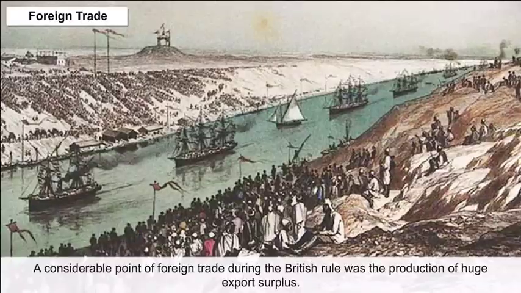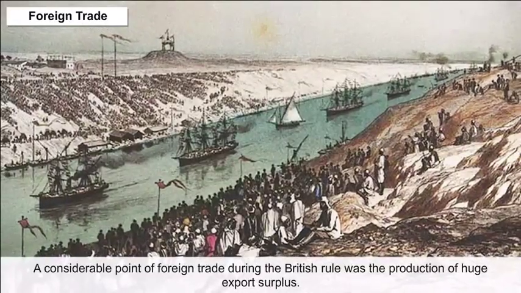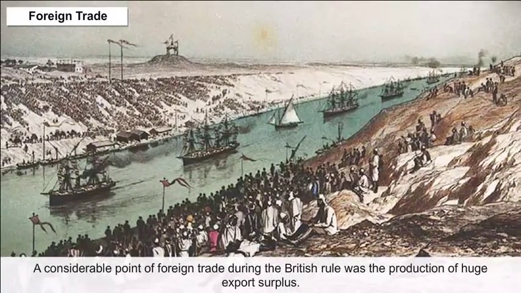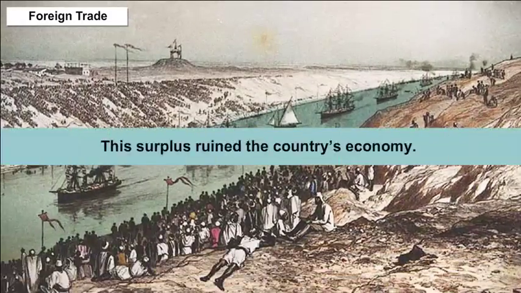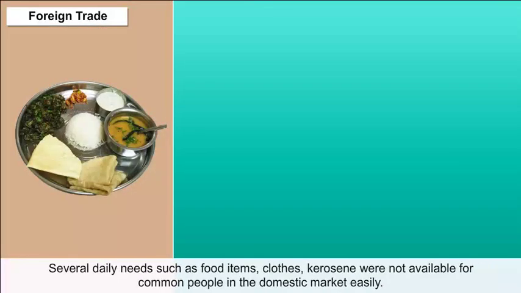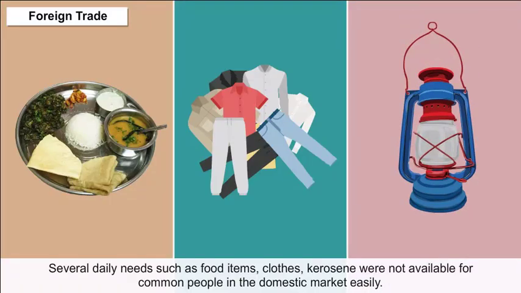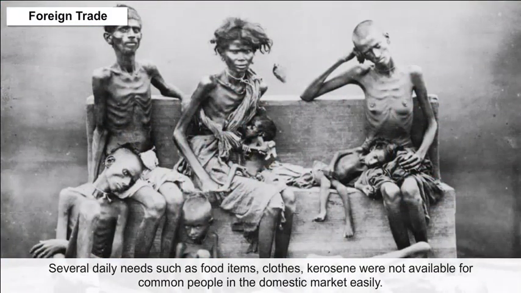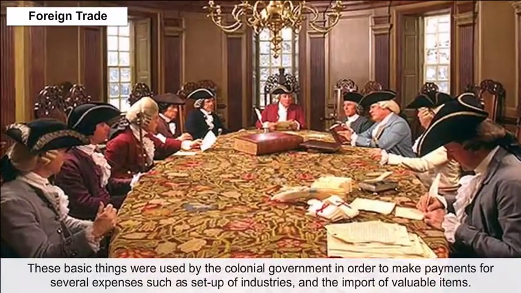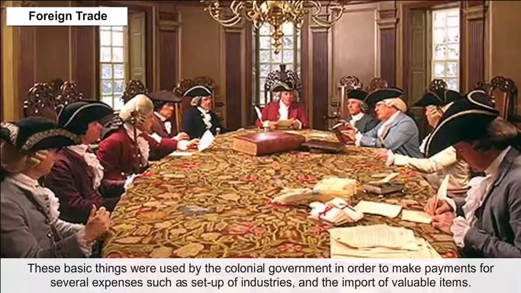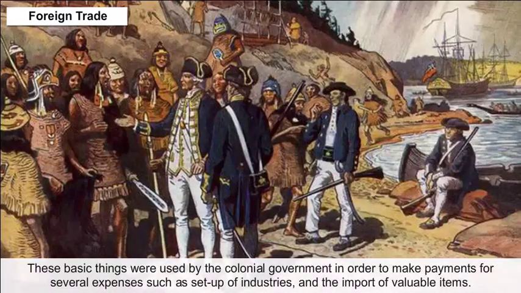A considerable point of foreign trade during the British rule was the production of a huge export surplus. This surplus ruined the country's economy. Several daily needs such as food items, clothes, and kerosene were not easily available for common people in the domestic market. These basic things were used by the colonial government in order to make payments for several expenses, such as the setup of industries and the import of valuable items.